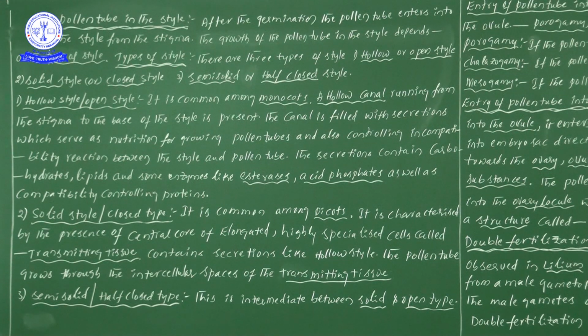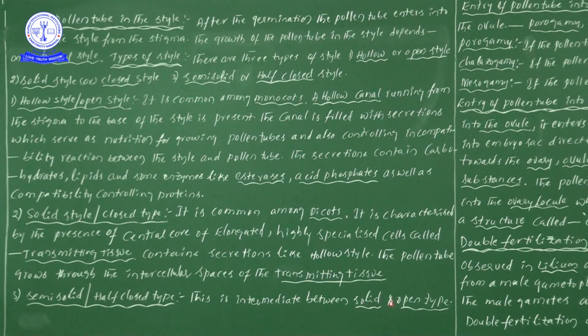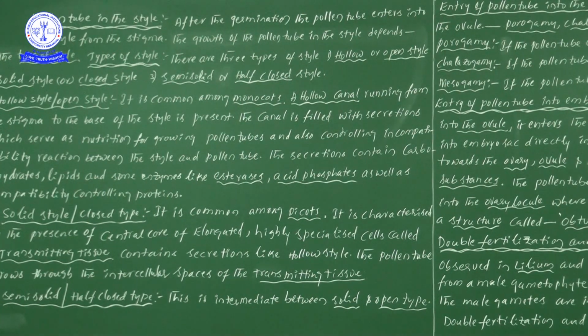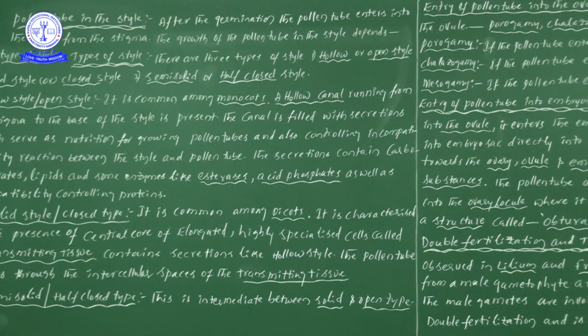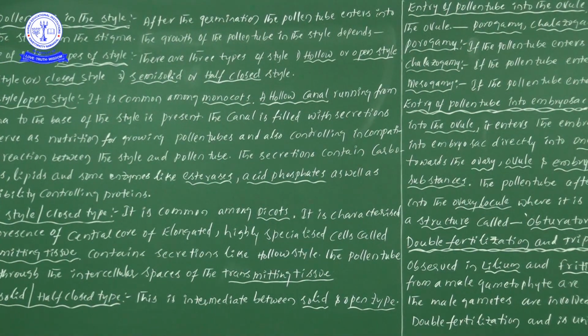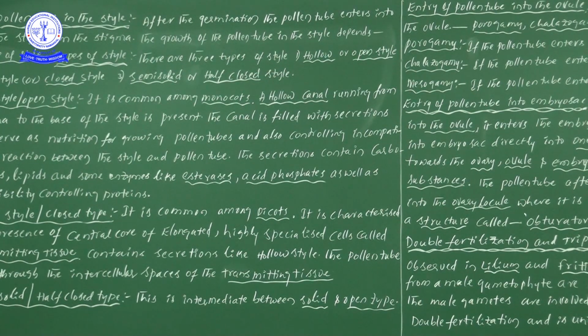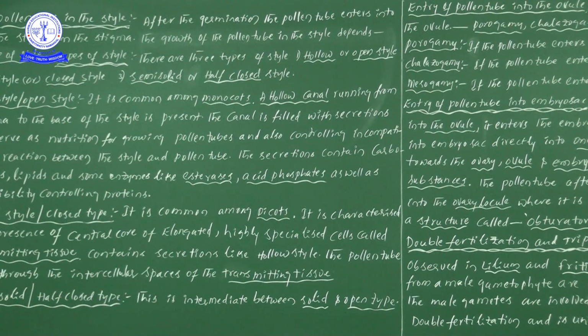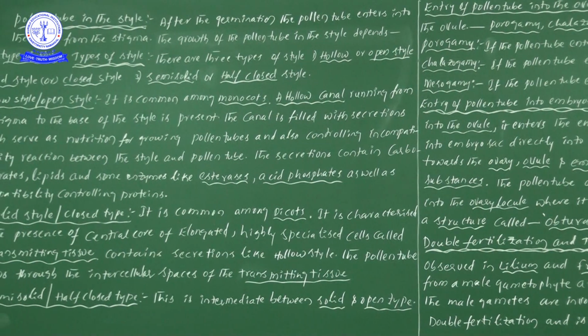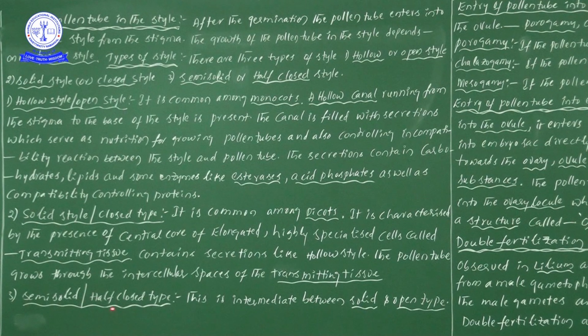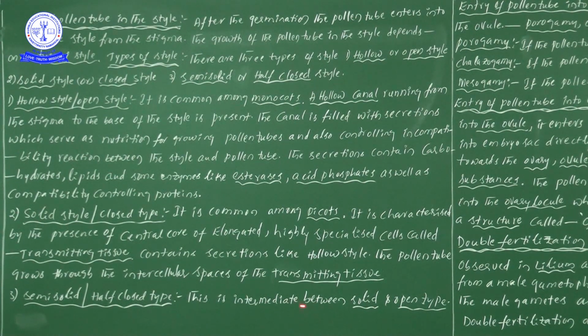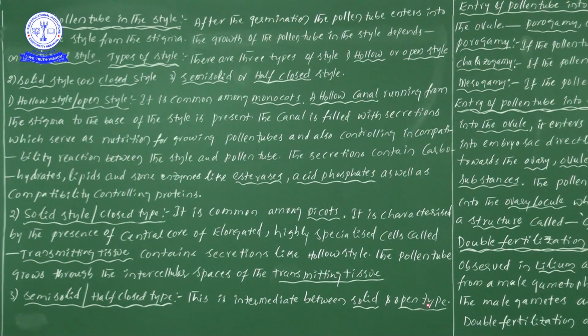Semi-solid or half-closed type. This is intermediate between the solid and open type. Here the authors also have some doubts. That's why they have given somewhat doubtful information, but that information is not required for you. But semi-solid or half-closed type means it is intermediate between the solid and open.